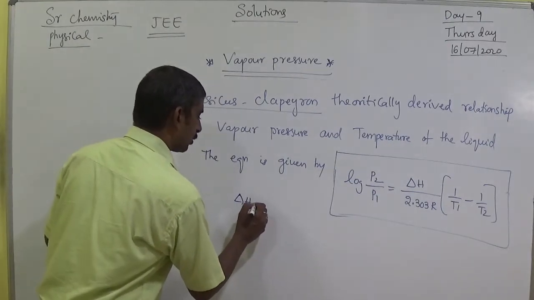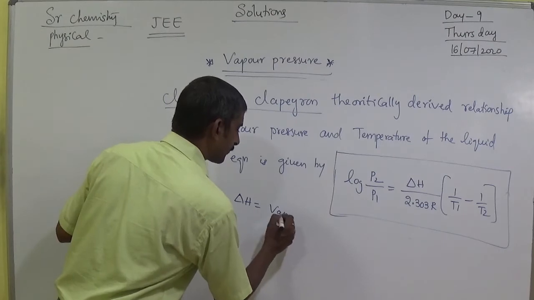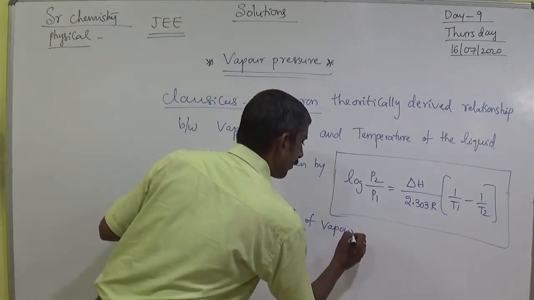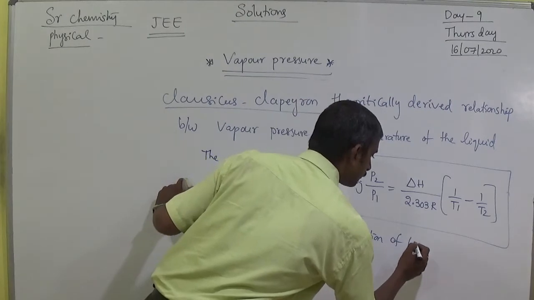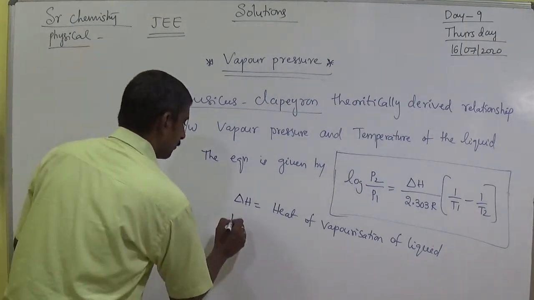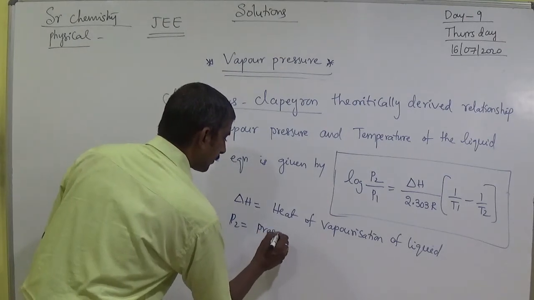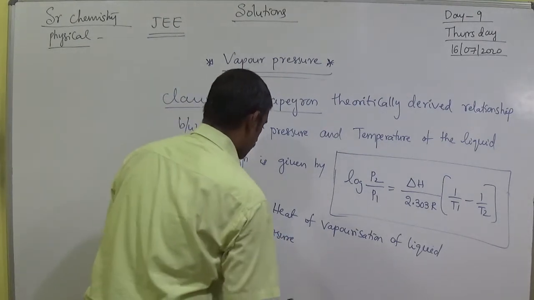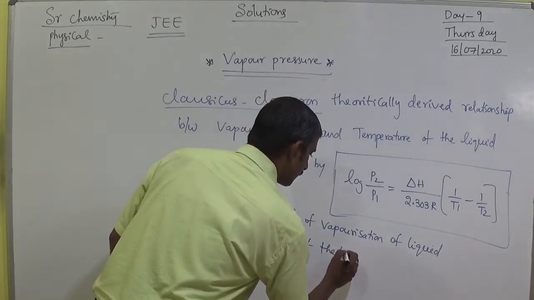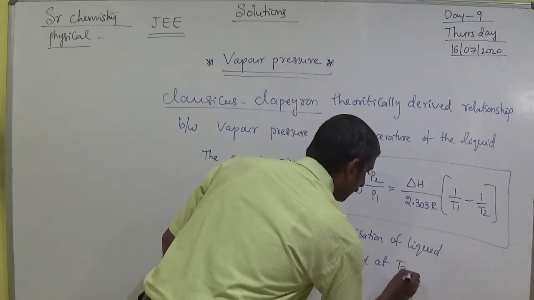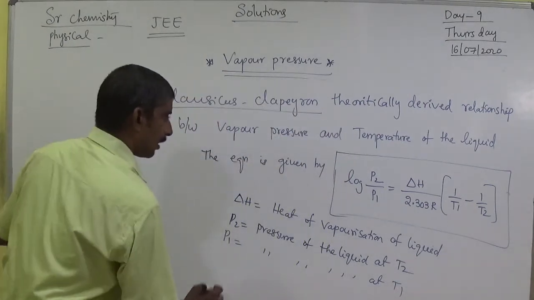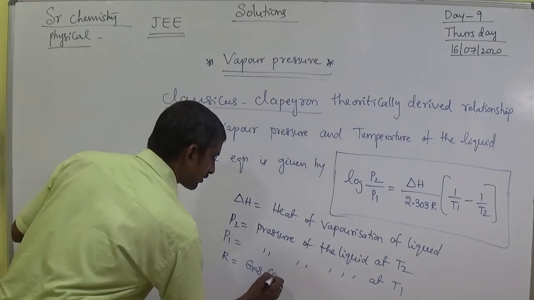Here delta H is the heat of vaporization of the liquid, P2 is the pressure of the liquid at temperature T2, and P1 is the pressure of the liquid at T1. R means gas constant.